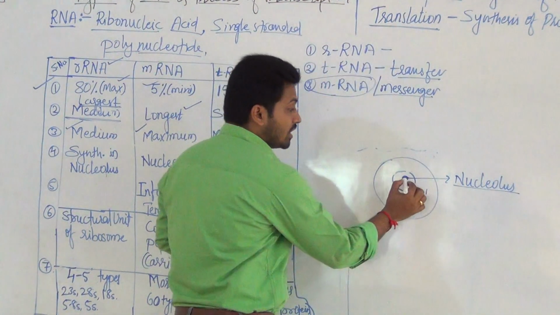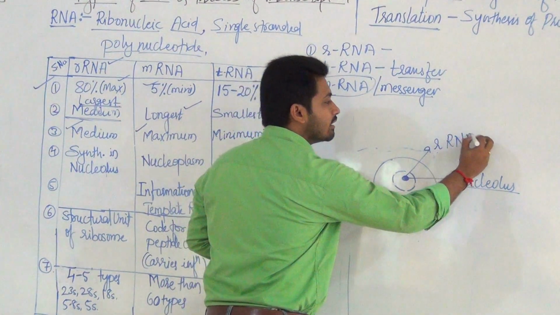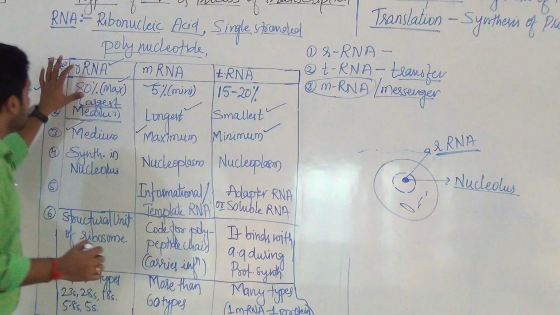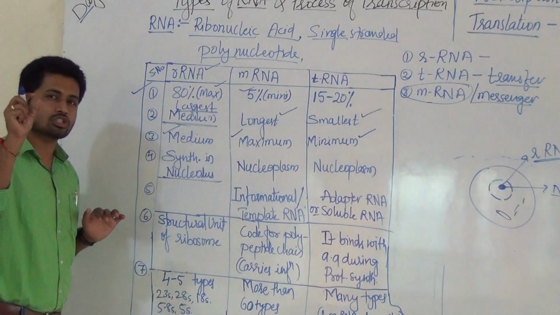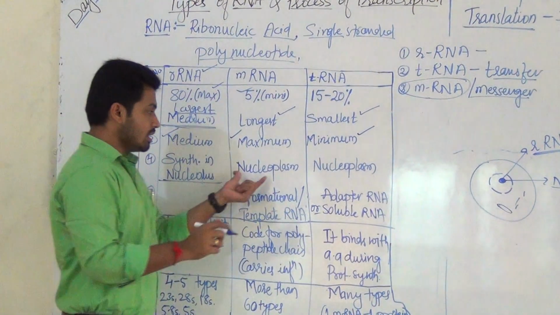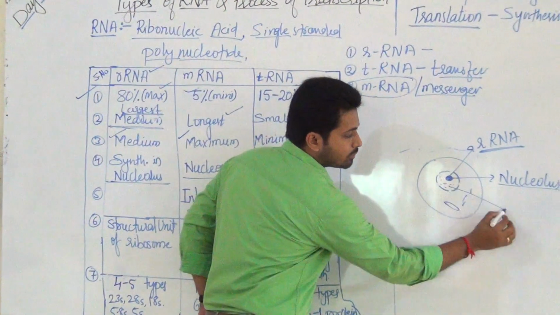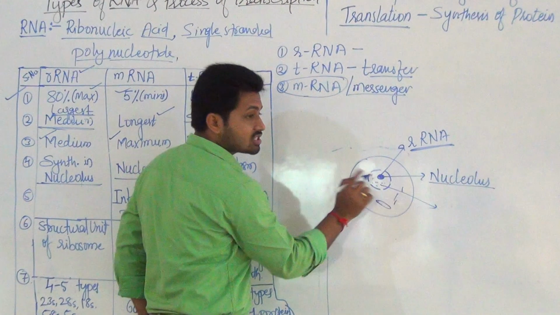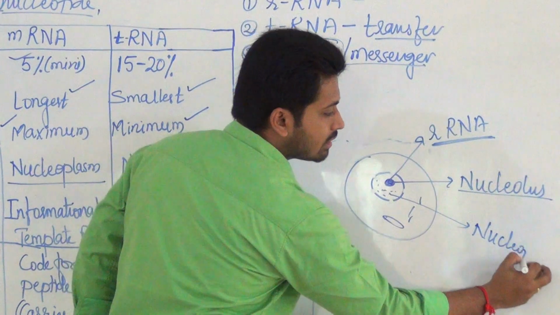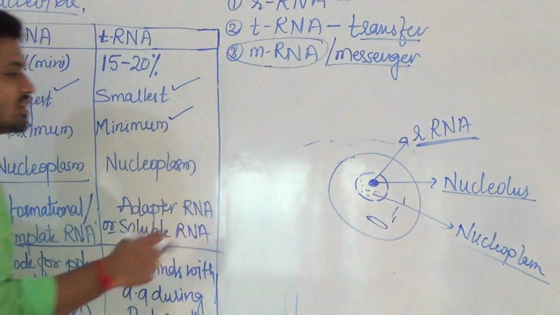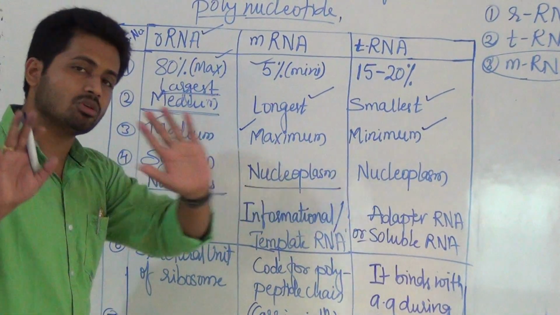So in this nucleolus only, what is synthesized? rRNA. It is synthesized, meaning the rRNA synthesis site is the nucleolus. Inside the nucleus there is a dark membraneless spot, the nucleolus. The others are produced in the nucleoplasm. What is nucleoplasm? This part, the fluid present inside the nuclear membrane. Not this dark part, this spot is the nucleolus. In this nucleoplasm, the other two types of RNA are produced, that is mRNA and tRNA. Both have this as the site of synthesis, but are produced by DNA only.